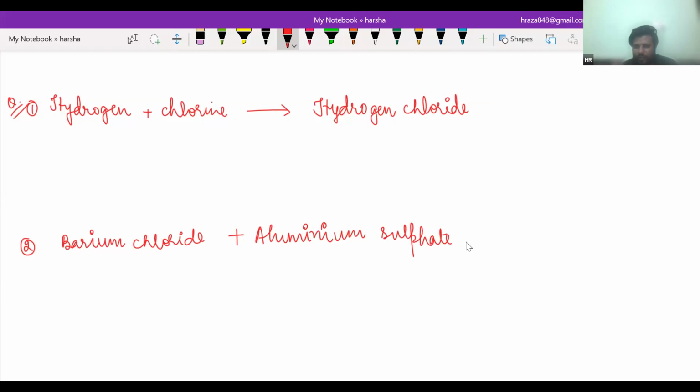That sulfuric acid is a common name, basically the inorganic name of hydrogen sulfate. So if you have any problem regarding this chemical name, or any difficulty in writing the chemical formula of this chemical name, then let me know. But you can easily write the chemical formula of this. Barium sulfate plus aluminum chloride.